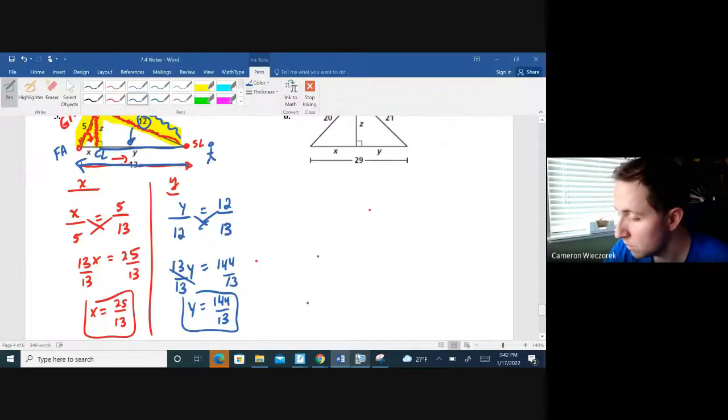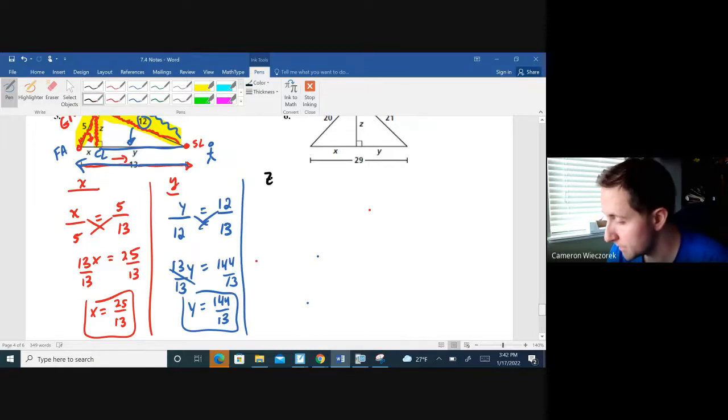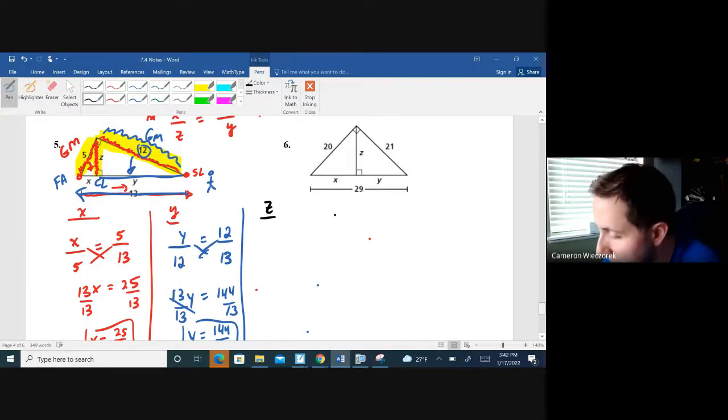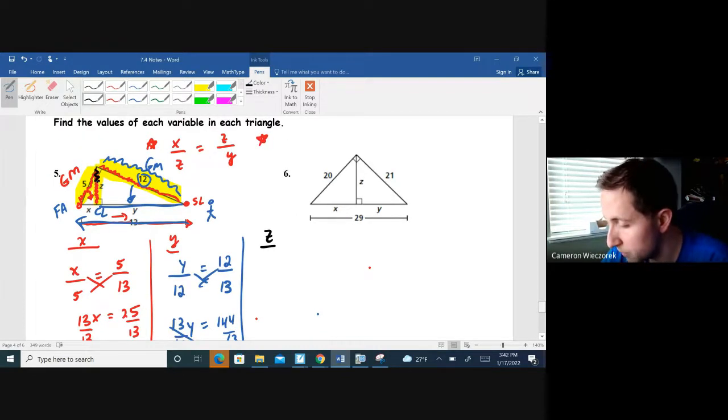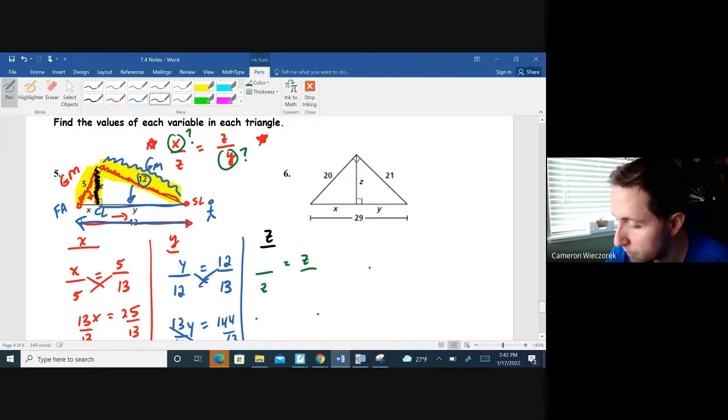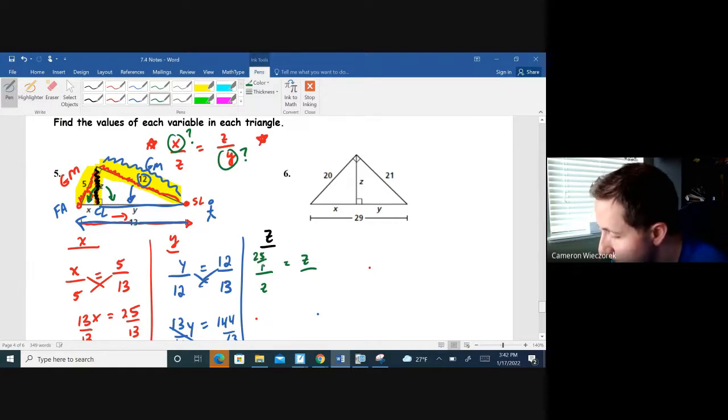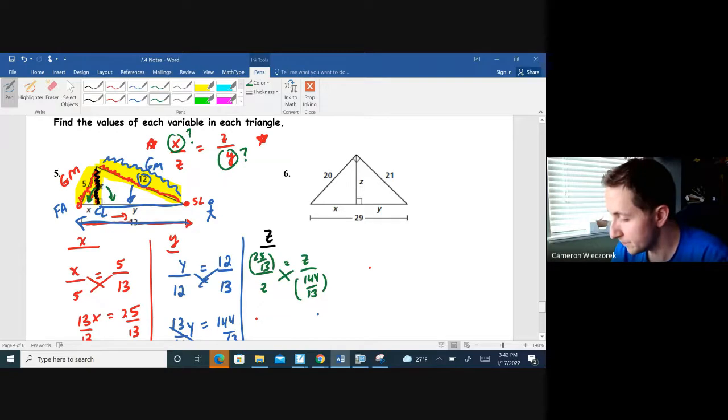Okay, so now we can go back to our original thought, which was to get z. So if I do that, I'm going to go back to our original proportion. Now we're looking at the black altitude that I'm labeling here. That was where we got stuck originally because we didn't know x and we didn't know y. Well, now we do. So I can actually set this proportion up now where z is my geometric mean. And it's the geometric mean of the two little pieces making up the big hypotenuse, which is x and y. We got x to be 25/13, and we got y to be 144/13. So if I cross multiply that, I'm going to get, let's see what we get.